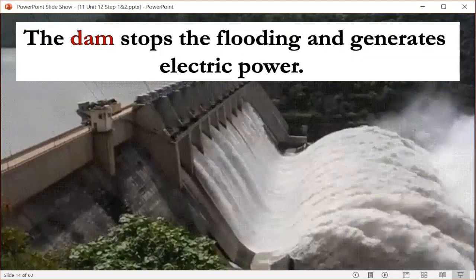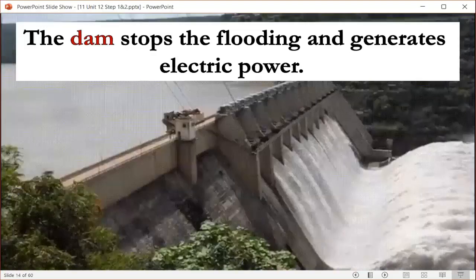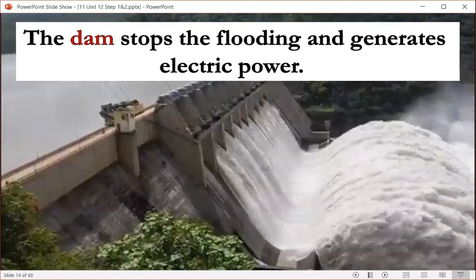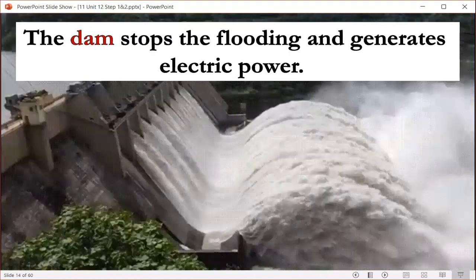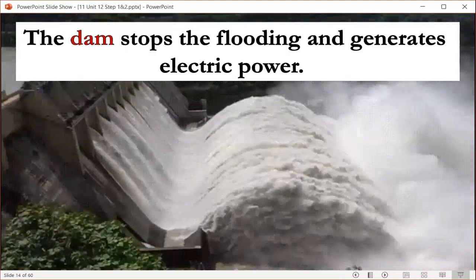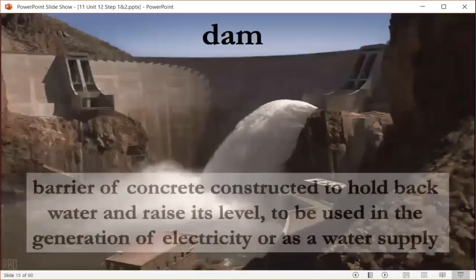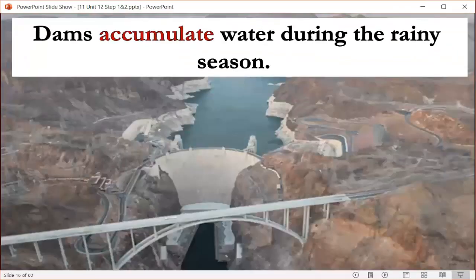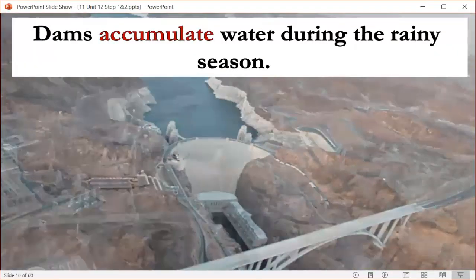The next word is dam. If you look at the picture, you will know the meaning of dam. The dam stops the flooding and it also generates electricity power. Then what's the meaning of dam? The dam is a barrier of concrete constructed to hold back water and raise its level to be used in the generation of electricity, and we can use water as a water supply for farming and drinking and so on.